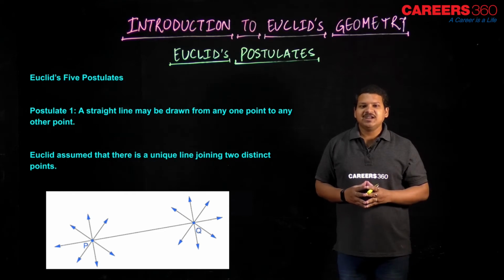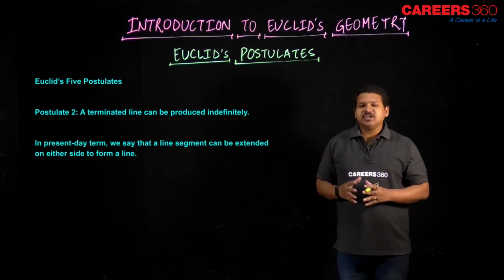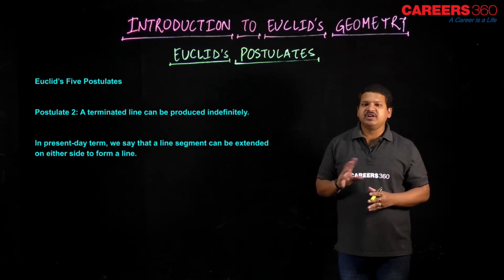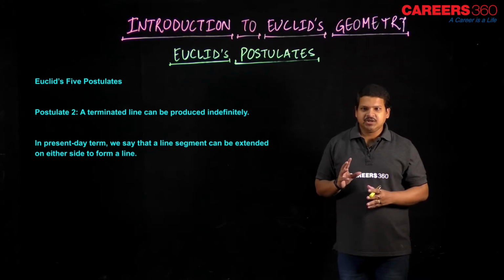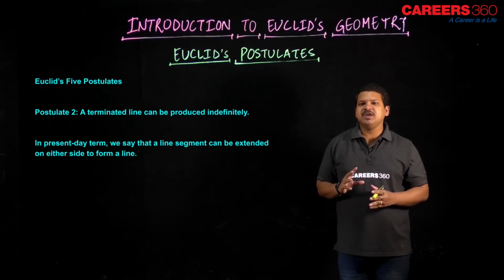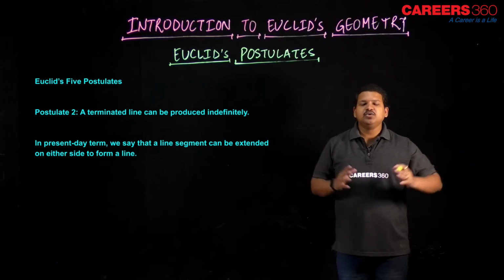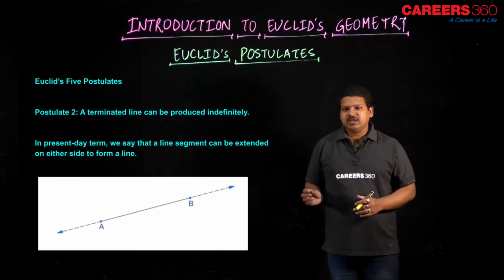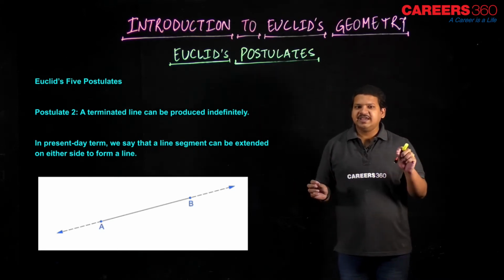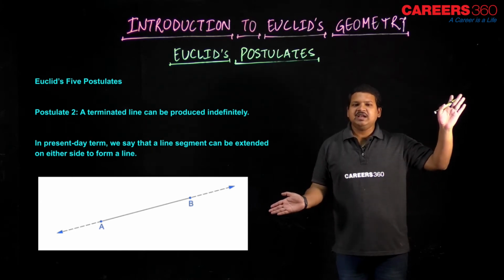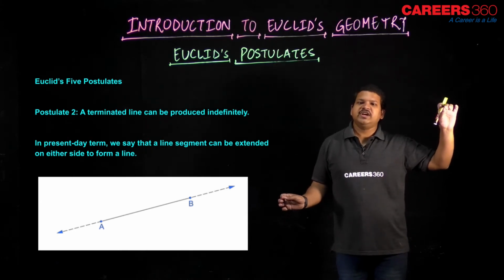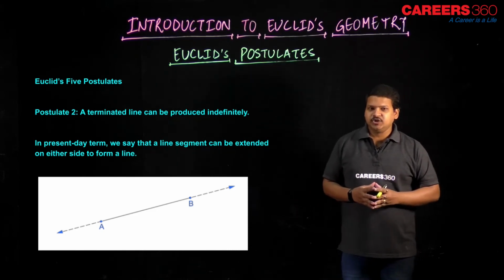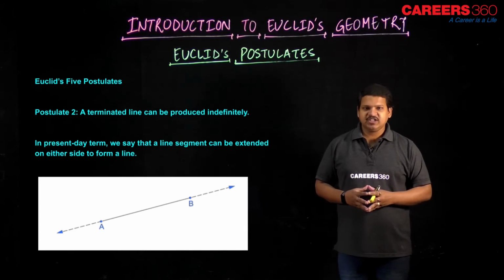Let's move to our second postulate. Euclid's second postulate said a terminated line can be produced indefinitely. In present day terms, we say that a line segment can be extended on either side to form a line. Let's see the illustration. This is AB. A and B are 2 points between which a line is drawn. Now this line can be produced indefinitely, right? There is no end to this line. I hope it is clear to you. Let's move to our next postulate.